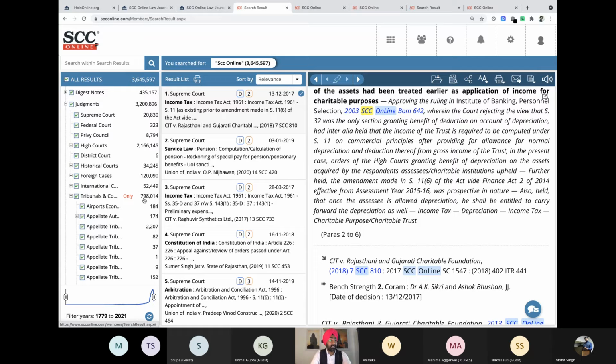Now, if you can see, 7,98,000 tribunal judgments are available here, and I've just searched for SCC Online. This is the quantum of information you can get access to. If you had done the same search a couple of years back, this number would have been running into three digits, not more than that.